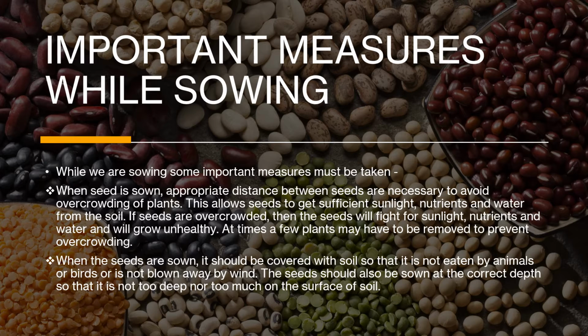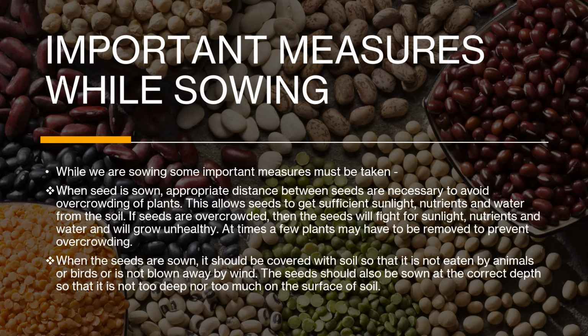Yeah, you know that plants require sunlight, nutrients, and water. And when the seeds are overcrowded, they compete with each other for sunlight, nutrients, and water. And at last, all of them will grow unhealthy. So at times, people even have to remove plants to prevent overcrowding.